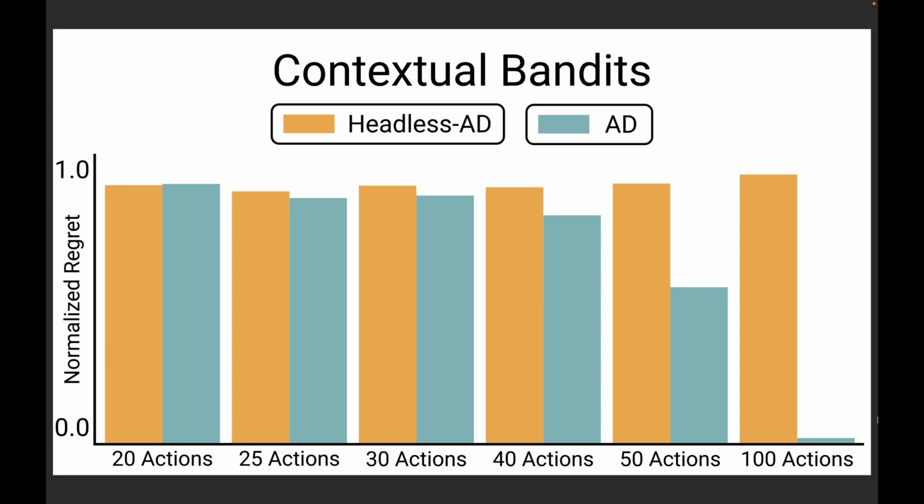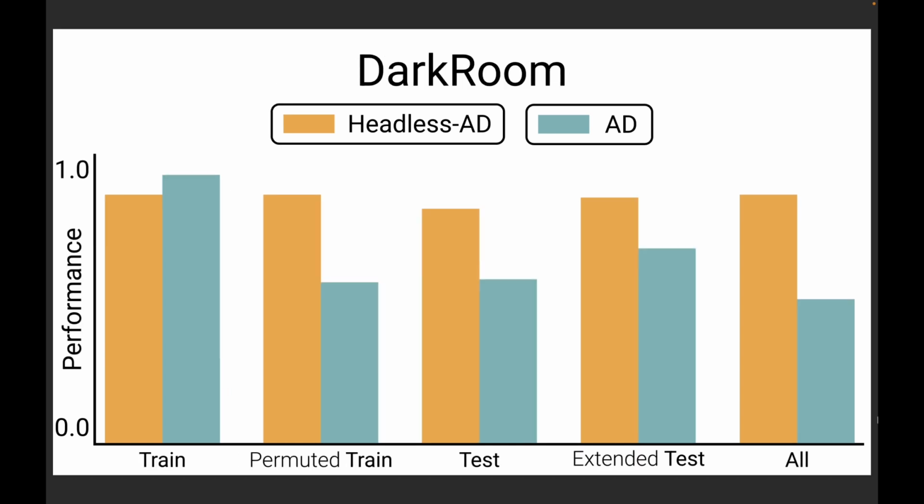We observed similar behavior in the contextual bandit environment, where headless AD maintained its performance even with a 5-fold increase in action set size during evaluation. And, unlike AD, it did not require retraining. Finally, we saw the same levels of generalization in the darkroom environment, where headless AD maintained its initial performance across all new action spaces.